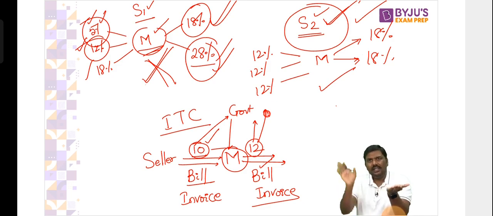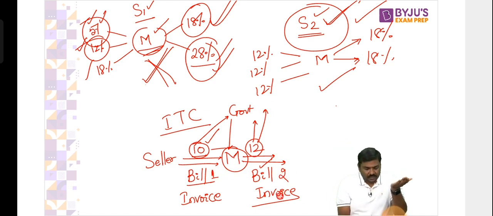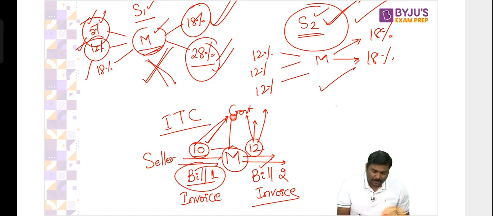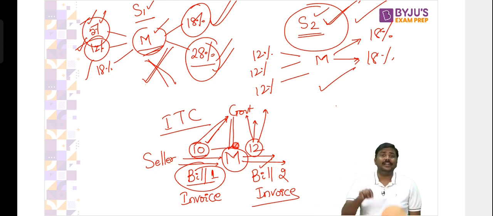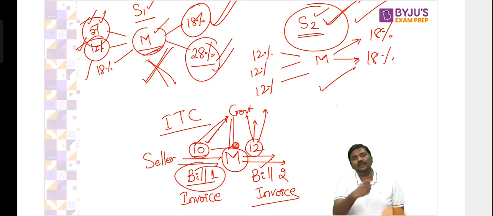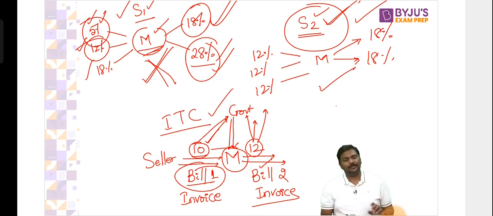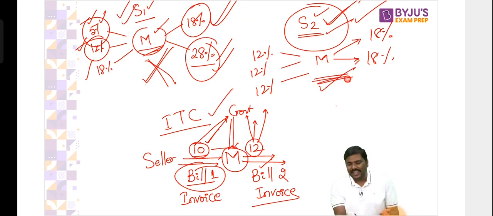Government will look at both the bills, bill 1 and bill 2. In the first bill, you have given the government 10 rupees. In the second bill, you have collected 12 and given the government 12 rupees. Now, the government will give back 10 rupees to you. Government will simply give you 10 rupees back. That is how the input tax credit mechanism actually works. Is it okay? So again, understand this. If this is a situation where you feel you're more comfortable, situation 1 or situation 2, it has to be situation 2. Why? Very easy to prove all of it.